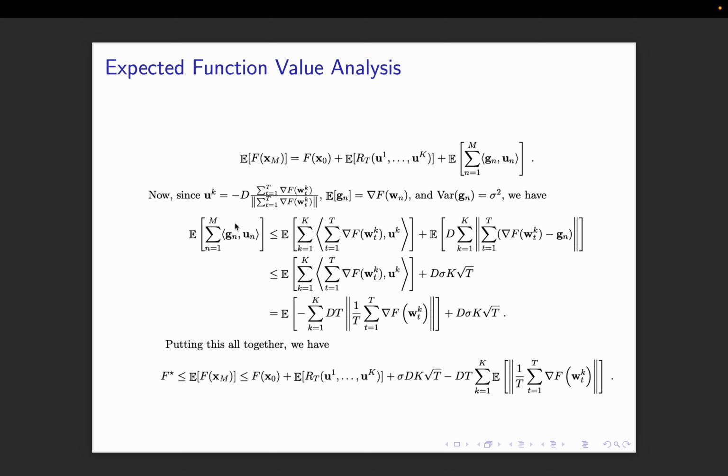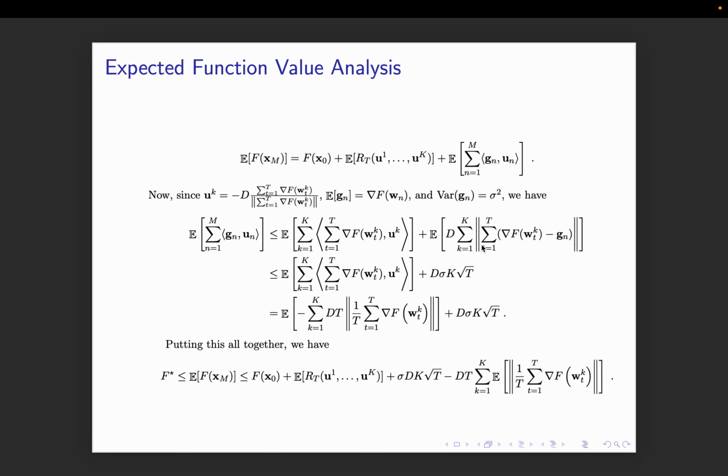Now I have defined my u superscript k to be of length d in the opposite direction, and the expectation of gn is the gradient and the variance of gn is sigma square. What we will do is add and subtract the actual gradient here, so the actual gradient times uk here and the difference between the actual gradient and gn, and I can take the norm and I can put that inequality.